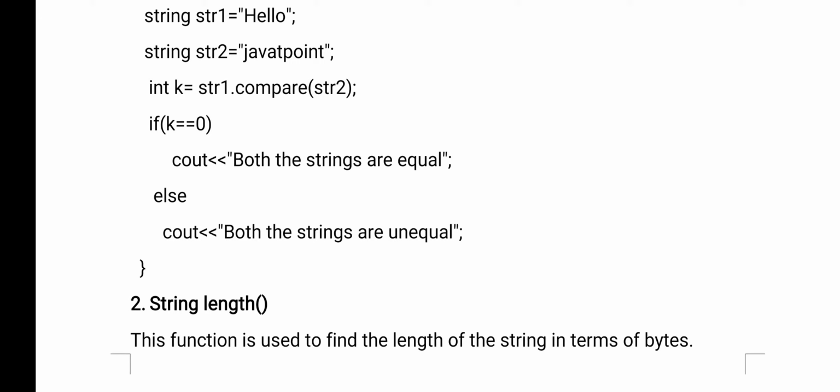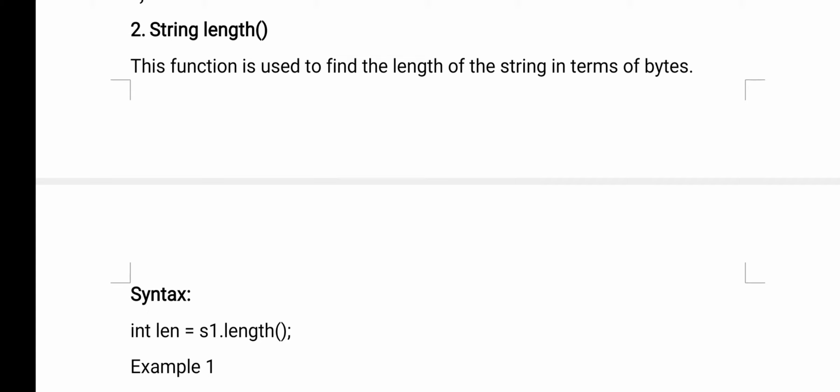No, when the strings are equal, then only you will get the "both strings equal" message. If the strings are not equal, then you will get a message "both are unequal". Okay, understood? Now here, whatever we are comparing, one string with another string, whatever result you are getting, that result we are storing in a variable, and depending on that variable's result we are printing a message. Okay, that's compare. Now the second function is length.